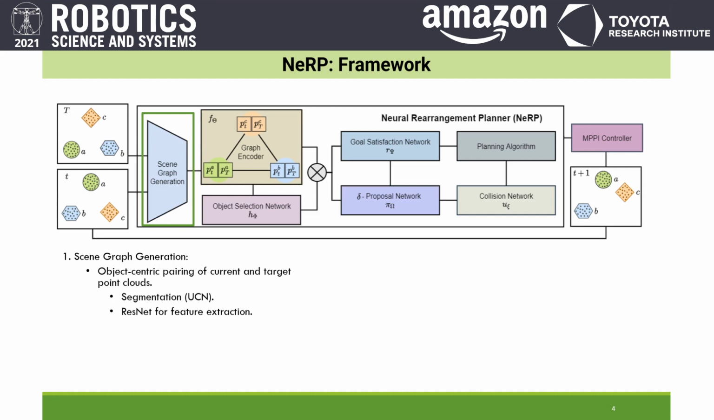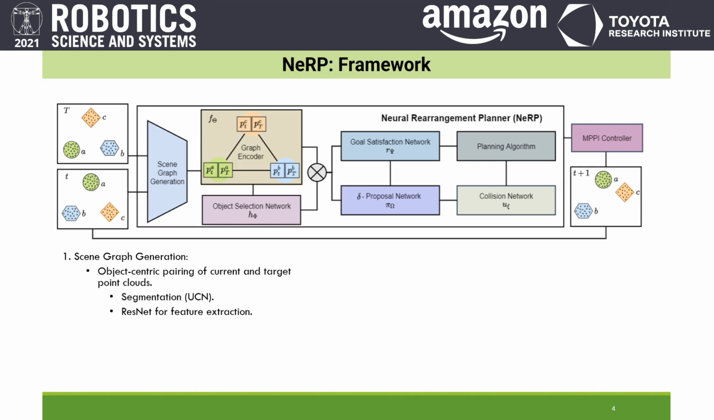The RGB information for each individual object is passed through a pre-trained ResNet model to compute their features that are then used for object pairing in the current and target scenes. Finally, the point cloud centroid of the paired objects in the current and target scenes are calculated, forming a node in the undirected scene graph.